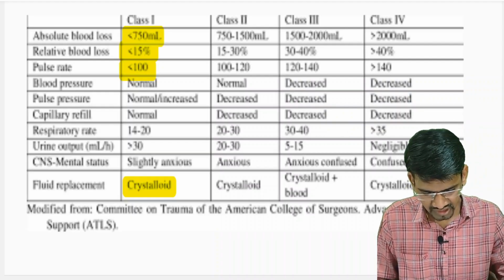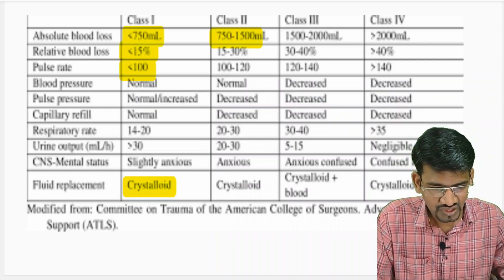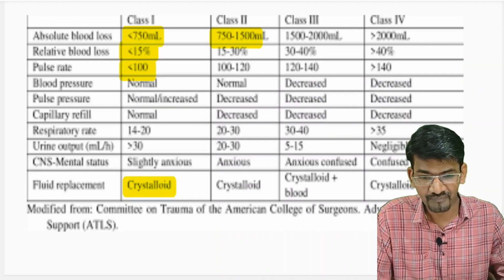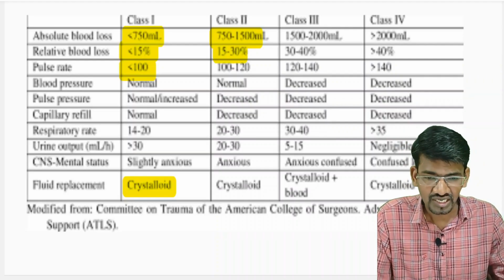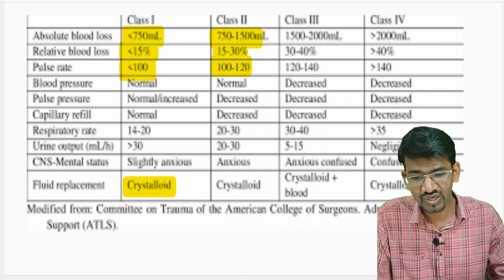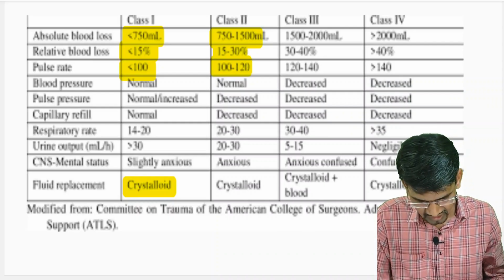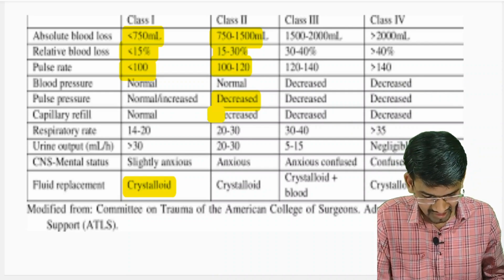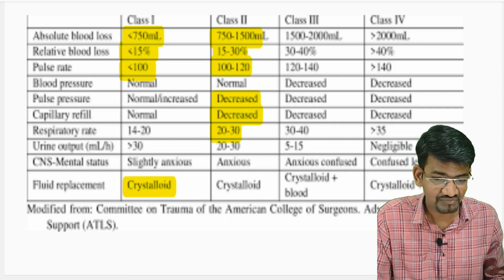In class 2, there is a blood loss of 750 to 1500 ml, meaning 15 to 30% of the blood loss will be seen. The pulse rate goes to more than 100 to 120, meaning the patient is tachycardic. The pulse pressure is decreased, capillary refill is decreased, and the respiratory rate is 20 to 30, so the patient is tachypneic.